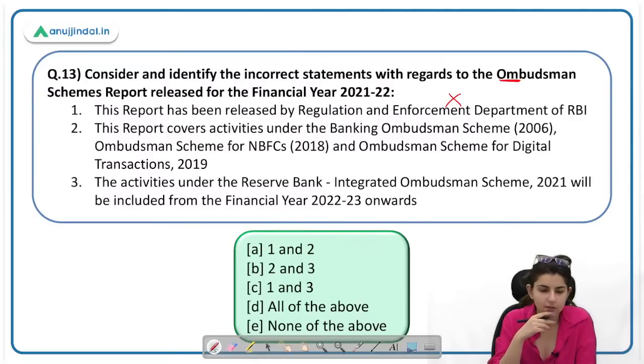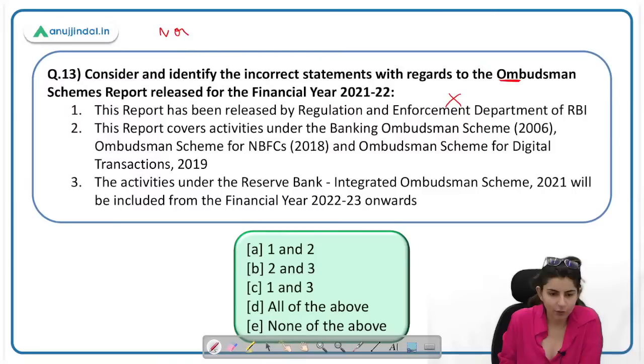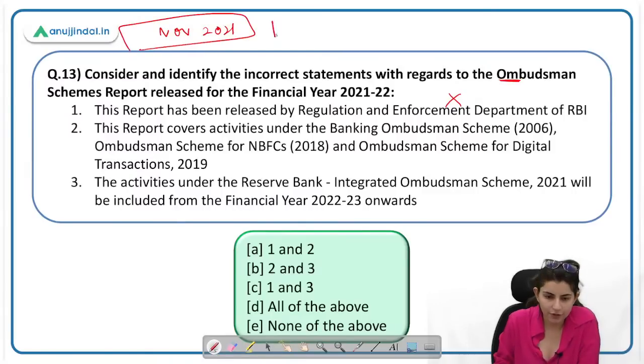Who releases this report? This report covers activities under the Banking Ombudsman Scheme 2006, Ombudsman Scheme for NBFCs, and so on. So what happened was, in November 2021, RBI introduced the Integrated Ombudsman Scheme. Now this report is for financial year 2021 to 2022, which means April to March, right?